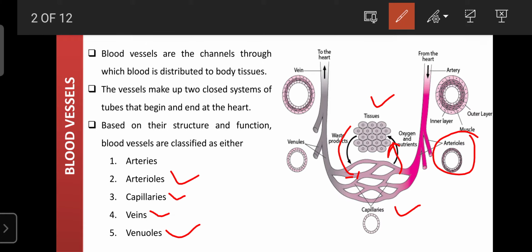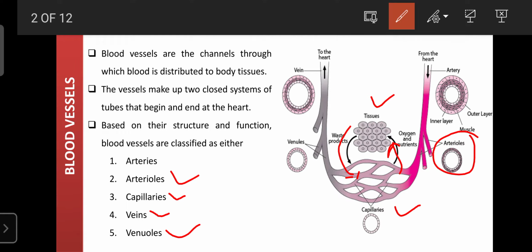So a group of venules branch together, and they are responsible for the formation of another blood vessel that is known as the vein. The veins are larger than the venules. And regarding the features and structure, the layers of the vein are similar to the arteries.